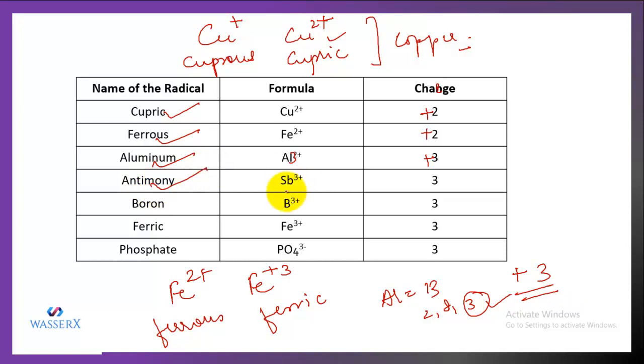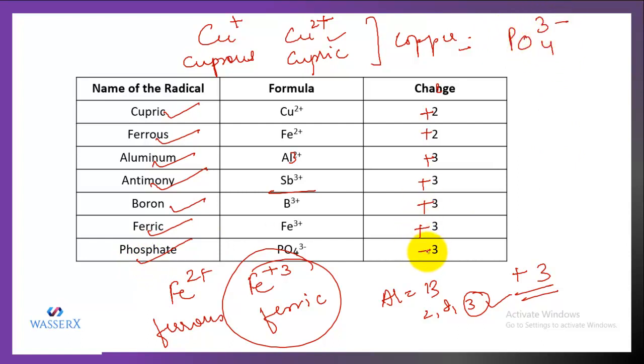We have antimony, that is Sb3 positive, that is +3. We have boron, again 3 positive, +3. We have ferric. I told you that ferric specify iron with +3 valency. We have phosphate, which is a group of atoms of phosphorus and oxygen atom, and they also bear a charge that is 3 negative.